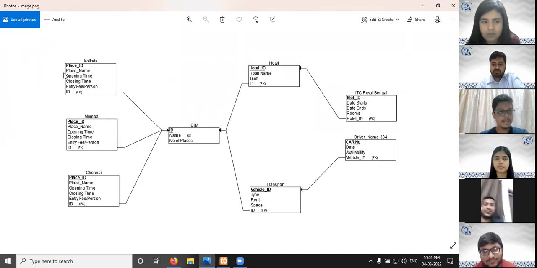Now each individual city table will have a similar structure, and that is the place ID. For each particular place, there will be a single primary key, the place name, the opening time of that place, the closing time of that place, and the entry fee per person of that place.